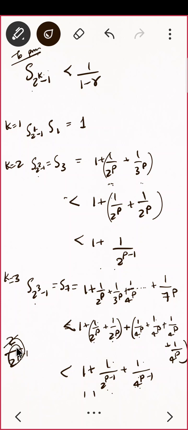Correct. And same here also. Here there are 4 terms, so it will be 4 upon 4 raised to p. So नीचे आएगा तो 4 raised to p minus 1. That's it.